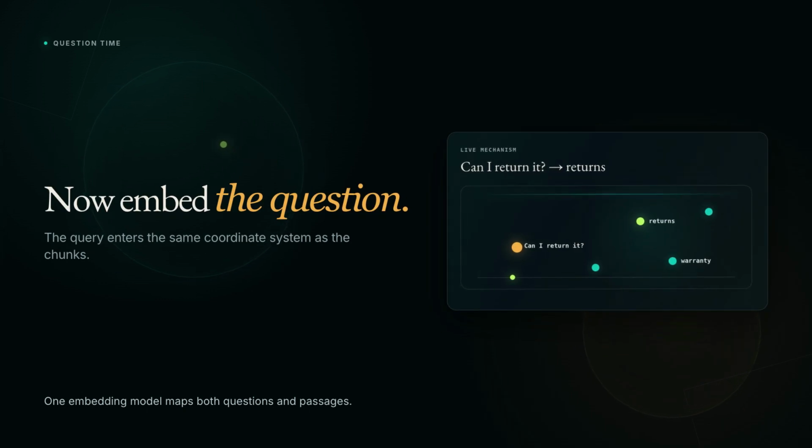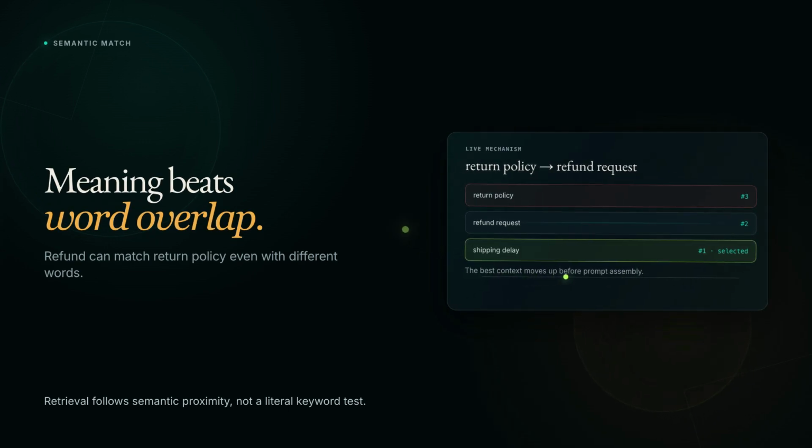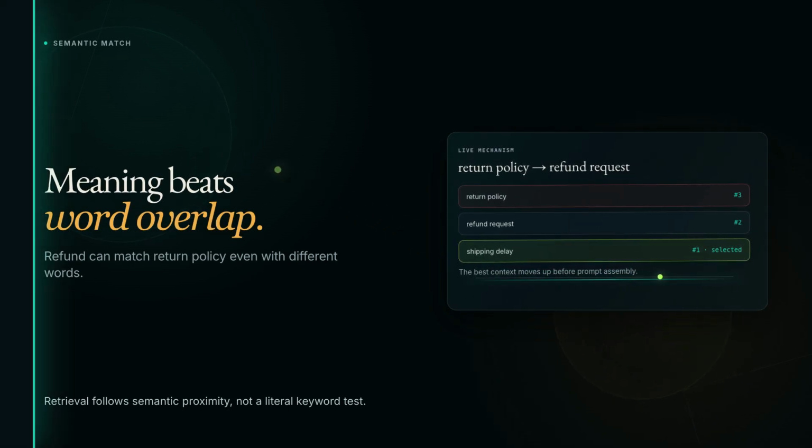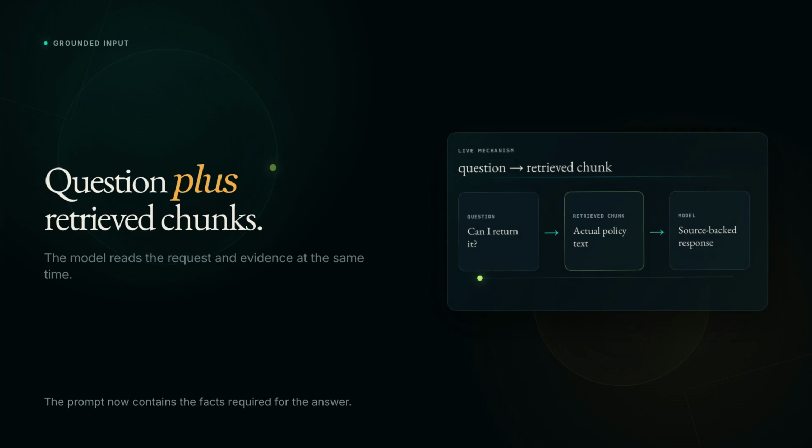Then, at question time, you embed the question the same way, and you look for the chunks whose vectors sit closest to it. Closest in meaning, not just matching words. Those nearest chunks get pasted into the prompt.